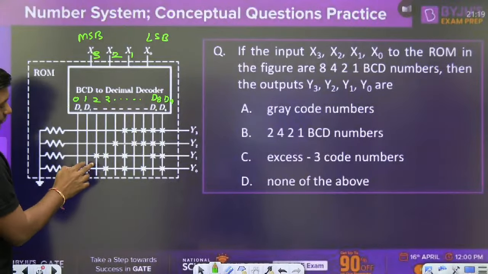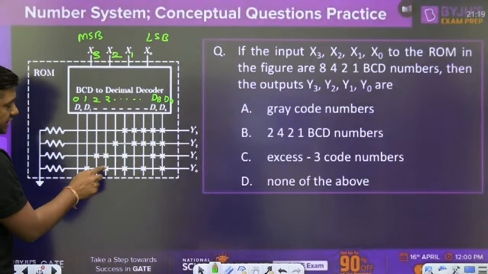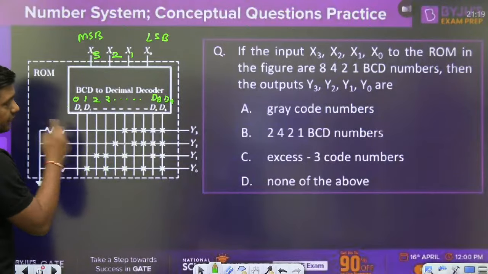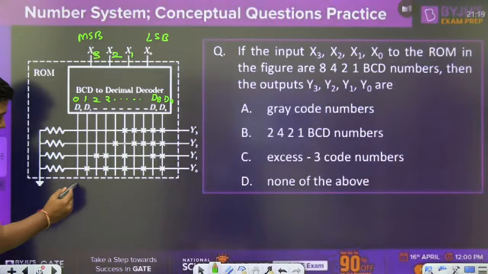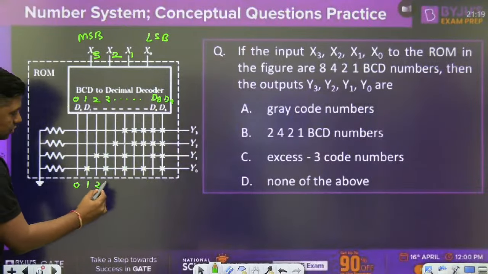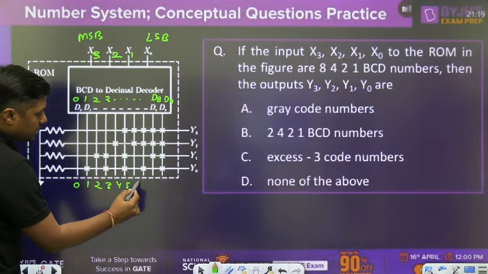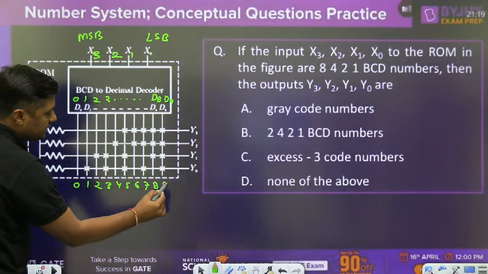Okay. The meaning of this asterisk is this point is connected here. This point is connected here. These 2 points are connected here. This point is connected here. Right? So this is 0. This is 1. This is 2. This is 3. This is 4, 5, 6, 7, 8, 9.